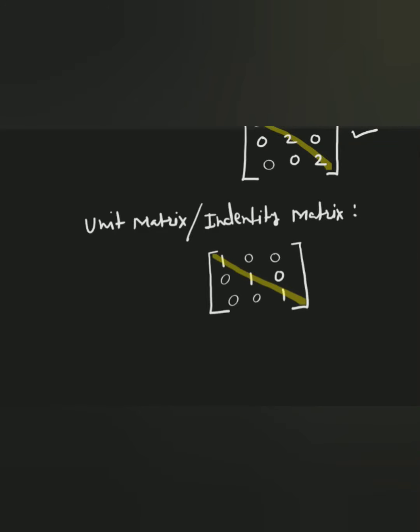Other than 1, the remaining numbers are all 0, which can be called an identity matrix, and can be denoted by the letter I. So this is a unit matrix.